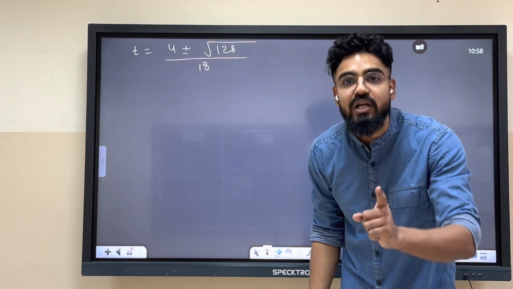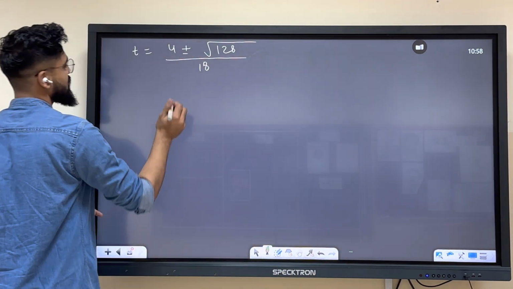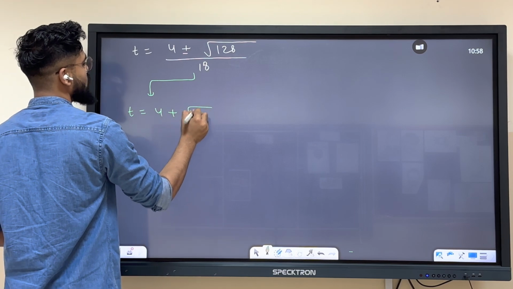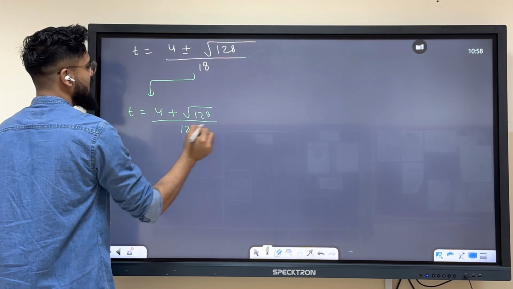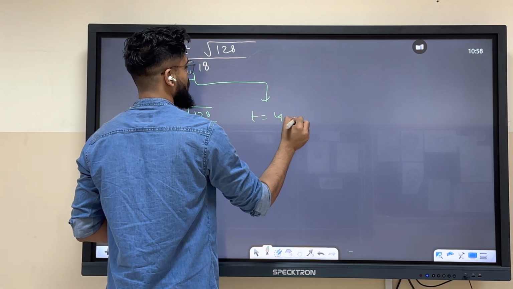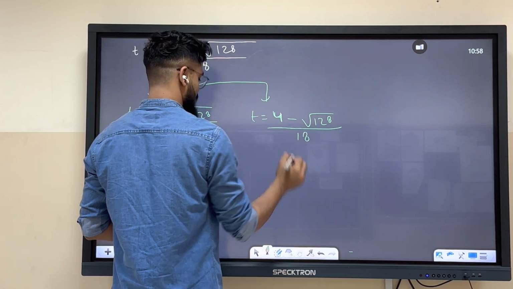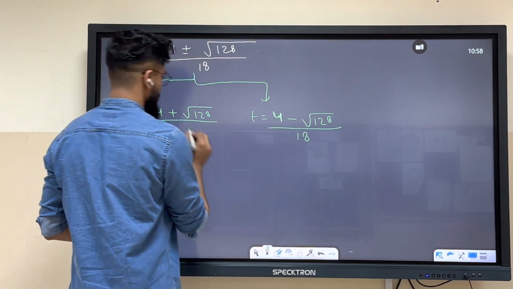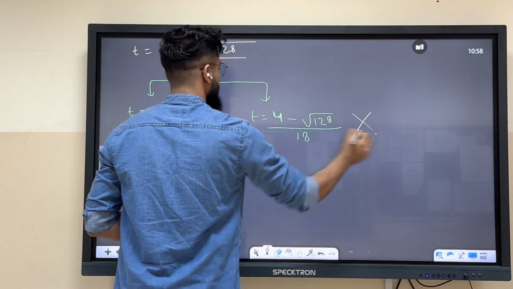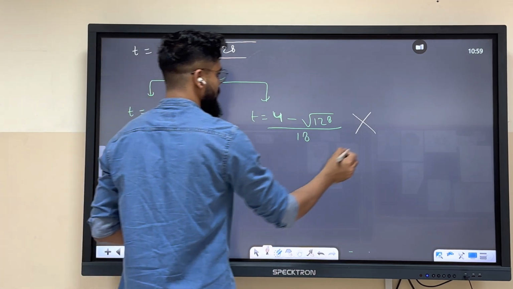Time negative is not allowed in physics. You can never go into the past. So you will take time equals 4 plus under root 128 by 18, and ignore 4 minus under root 128 by 18. You will ignore this, you will accept this.